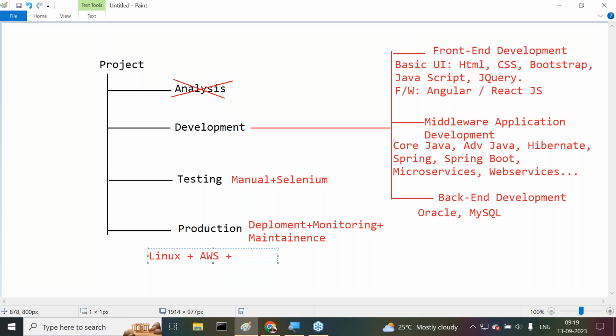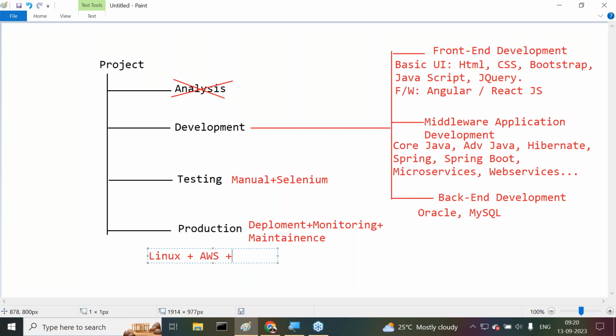The Linux operating system is available. On top of that, the server is available, and inside the server I want to deploy my application. Okay, the application is deployed. Understand it clearly. I need to start the server. I need to pack my application. I need to deploy my application.